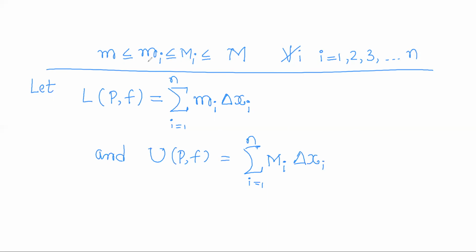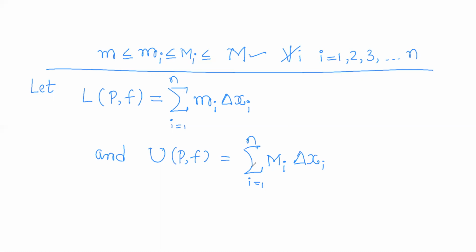So for i equal to 1, small m_1 and capital M_1 will exist with this property. For i equal to 2, small m_2 and capital M_2 will exist with this property, like this. So we'll get m_1, m_2, and so on, m_n, and capital M_1, capital M_2, and so on, capital M_n.